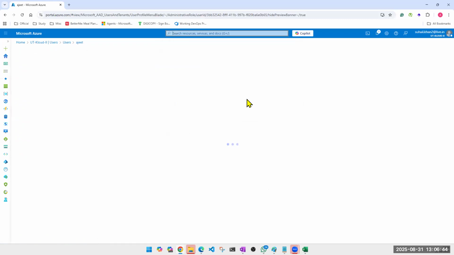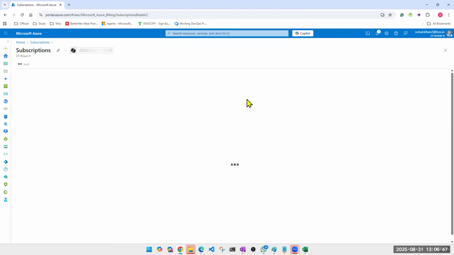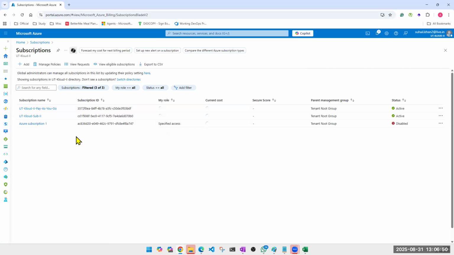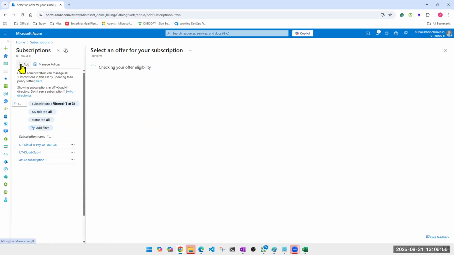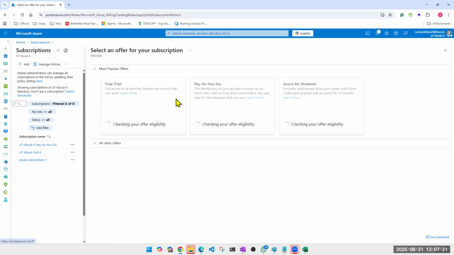If I go to my account, my tenant, I go to subscriptions, I will see my existing subscriptions. And if I add, I just want to show you how many types of subscription we have. In an interview, you're never going to say that you have worked on free tier. No company, no matter how small it is, works on free tier. Free tier is only for students, only for your practice. So never ever claim, yes, we had three subscriptions and one of them was free tier. No, that never happens.